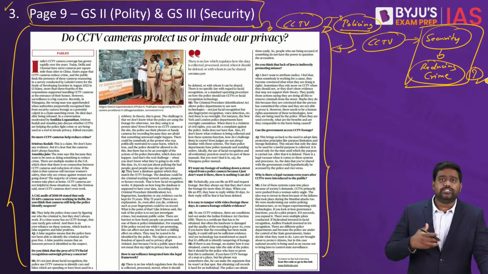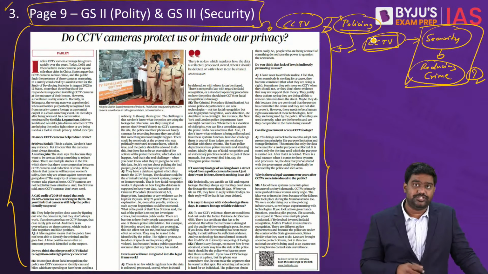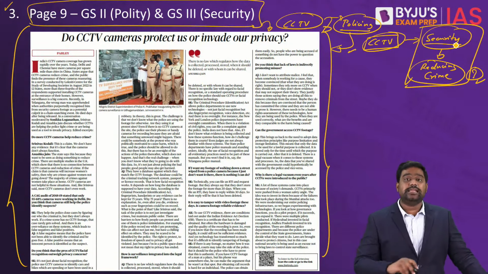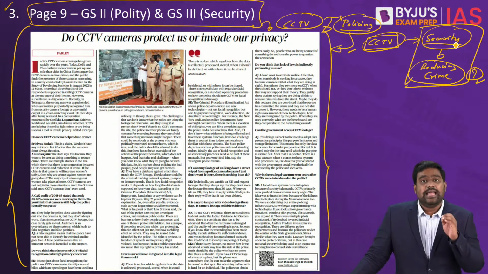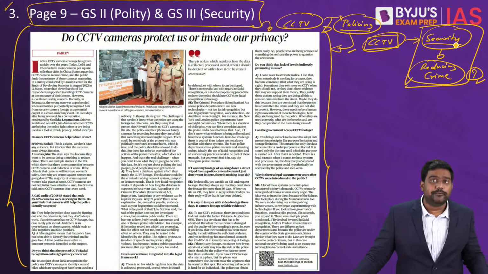Because whenever the police launch a new initiative to increase the CCTV coverage in a city, the justification they give is that CCTV cameras help in improving security. It helps in reducing crime. This is the justification from the police, the security agencies and the government.